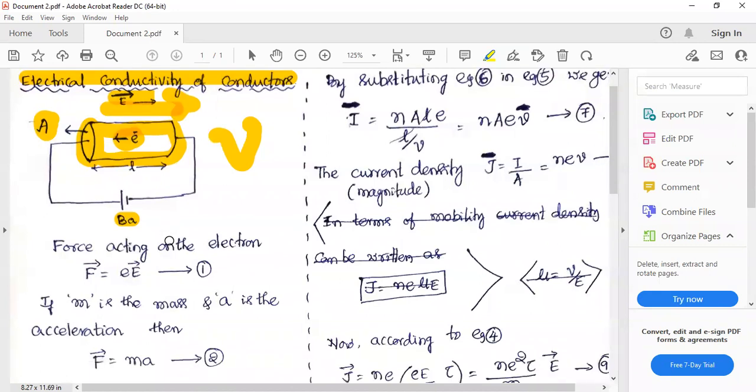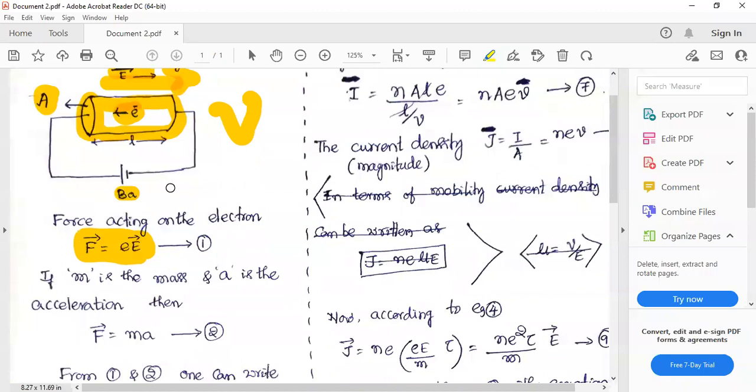Now the derivation starts slightly different way than that we have started in semiconductors. Okay, here we calculate the force acting on this electron. The force acting on the electron due to the applied field E is given by this formula. F is equal to eE. This is the force acting on the electron.